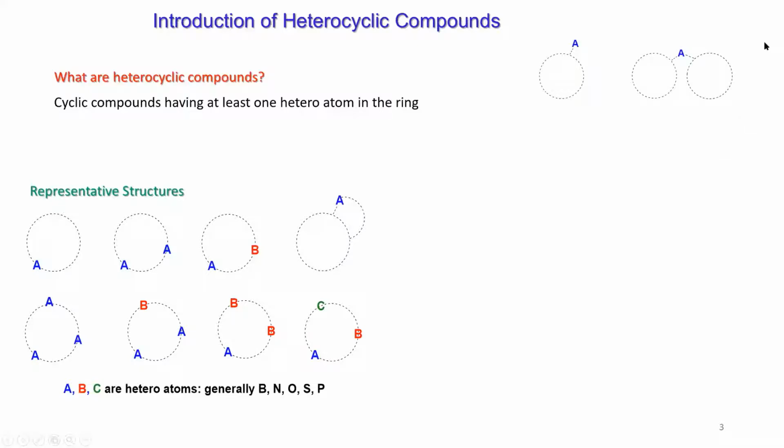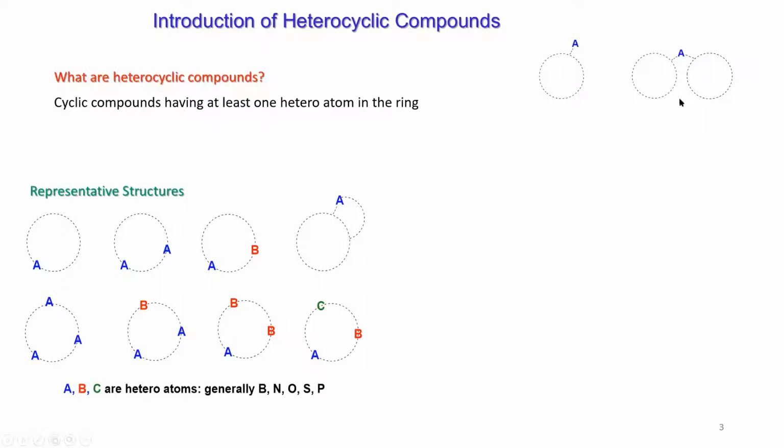So if we look at these two dummy structures, can we tell them heterocyclic compound? Do they belong to heterocyclic compound? If I put no, right? No, sir. Because your A is outside the ring, so you cannot include it as a heterocyclic compound.